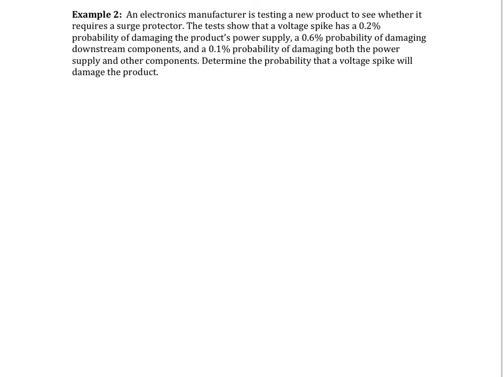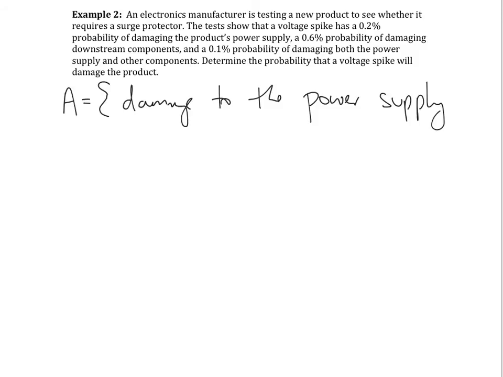Determine the probability that a voltage spike will damage the product. So of course, first thing we want to do is define our events. Event A would be damage to the power supply. And event B would be damage to all the other components.